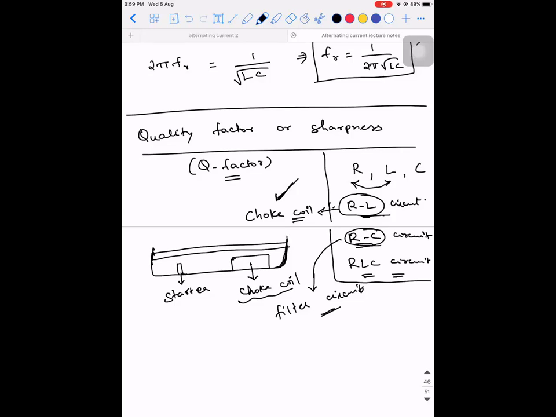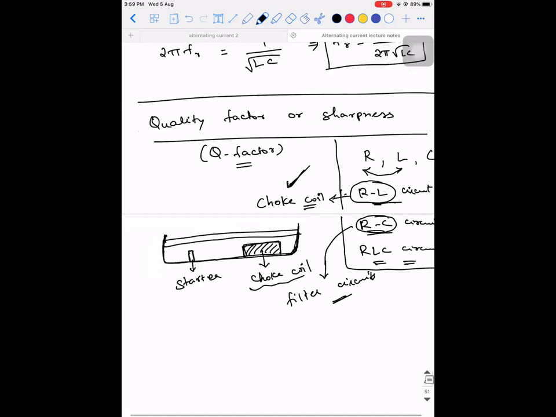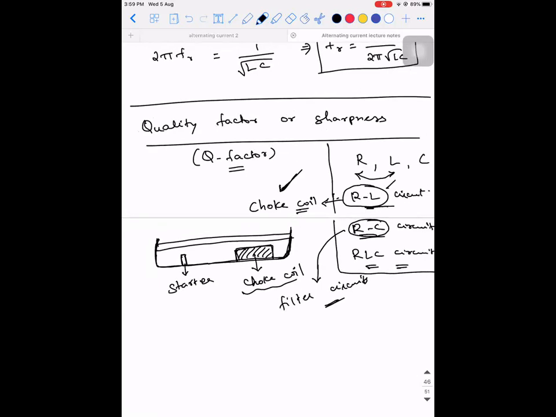In old days, nowadays we are using LED lights. So before LED lights, there used to be a frame like this. To this frame, have you heard the word called a starter? There will be a starter, and there will be a small box kind of thing present at the back of a tube light, to that frame itself. Yes, sir. I still have one of those. And actually, that's what is called a choke coil. That's nothing but an RL circuit. Okay, that RL circuit is what is called a choke coil.